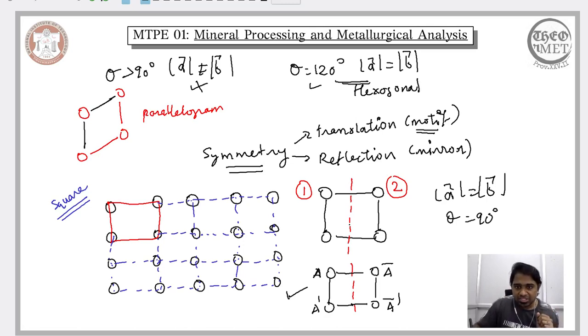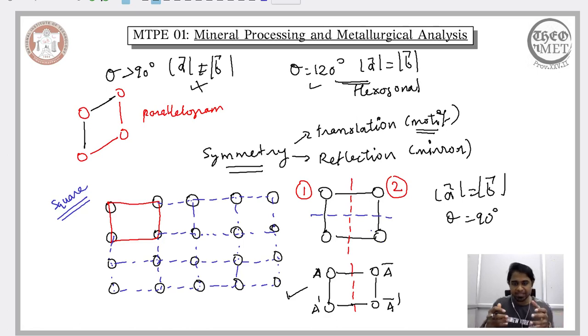Now, in addition to this plane, I can also consider my plane in this direction. I can get rid of this red plane or red mirror and place a new blue mirror in this direction. Even if I do that, this section here is the mirror image of this section here.